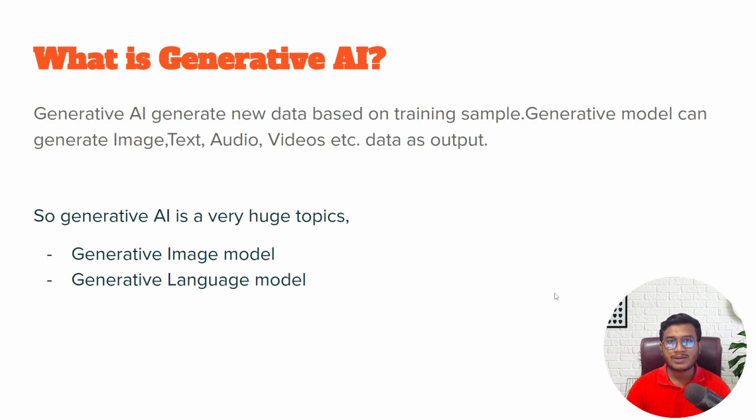Now, first of all, let's try to understand what generative AI is exactly. Generative AI is nothing but generative AI generates new data based on training samples. A generative model can generate image, text, audio, video, and so on as an output.